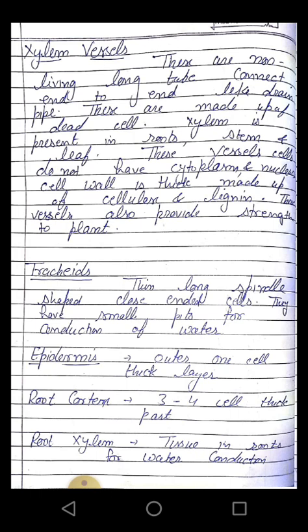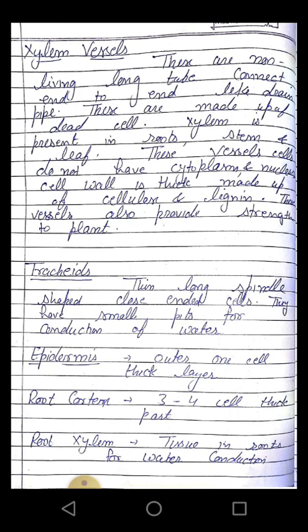Clear? Now it's tracheid. Tracheids are thin, long, spindle-shaped, close-ended cells. They have small pits for the conduction of water. So these are the two parts.